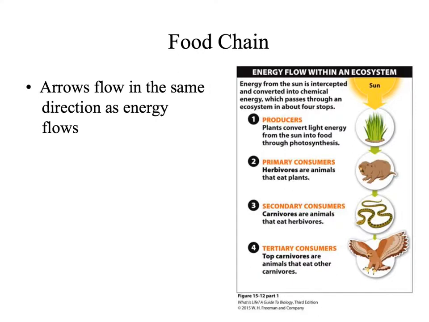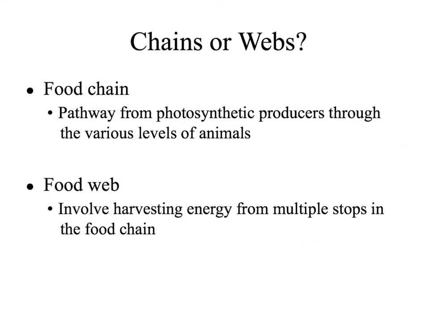Food chains are a linear depiction of energy flow in an ecosystem. However, these food chains are not usually the whole picture. Most organisms have multiple foods in their diet, so this is only one pathway that energy can take.